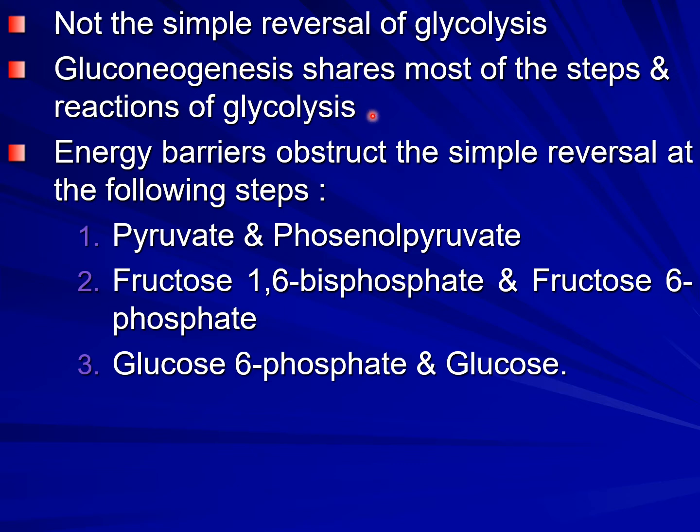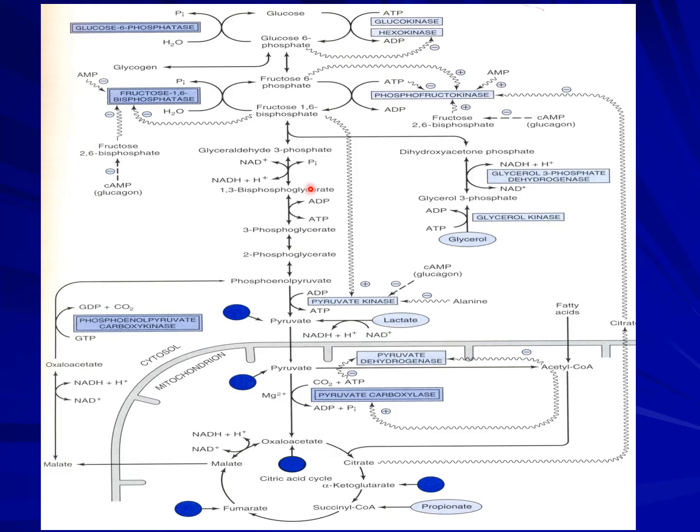It has most of the steps and reactions of glycolysis, and the energy barriers are at pyruvate, phosphoenol pyruvate, fructose 1,6-bisphosphate, and fructose 6, and glucose 6-phosphate, and glucose. Let's go back again. So you see this picture again closely, so you will understand the important steps. And please do remember these 4 important enzymes of gluconeogenesis.